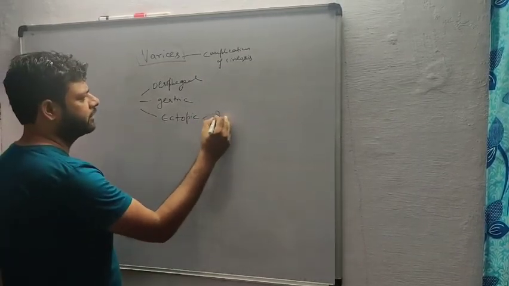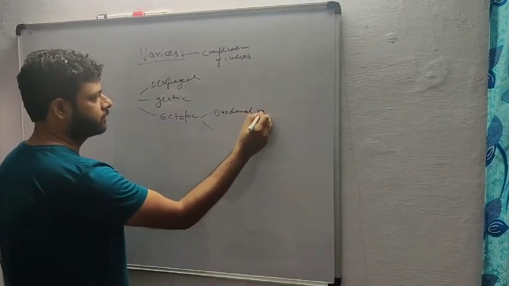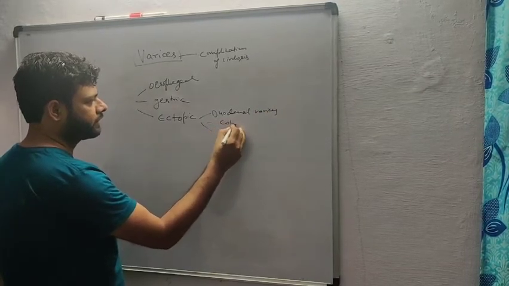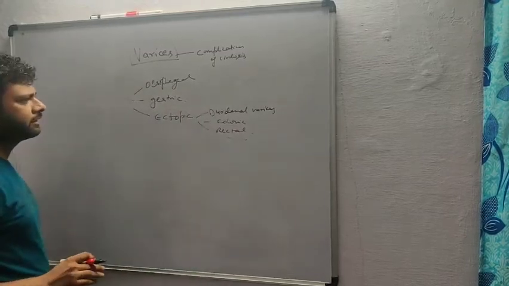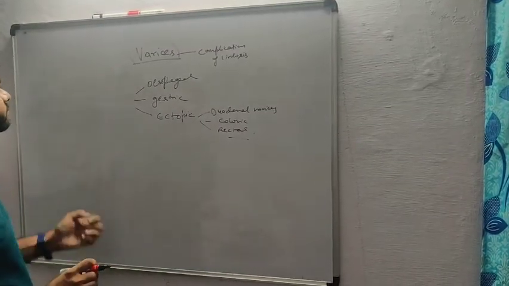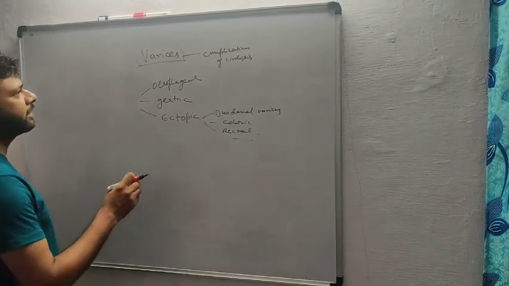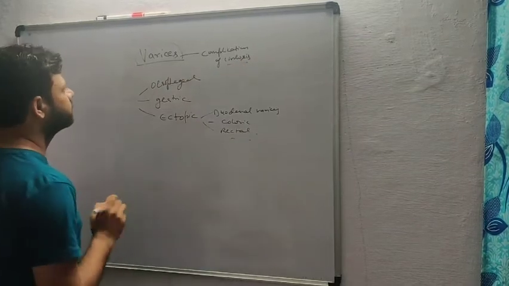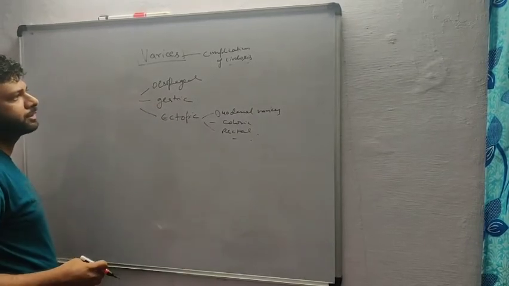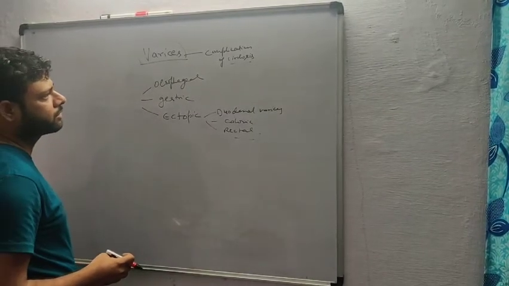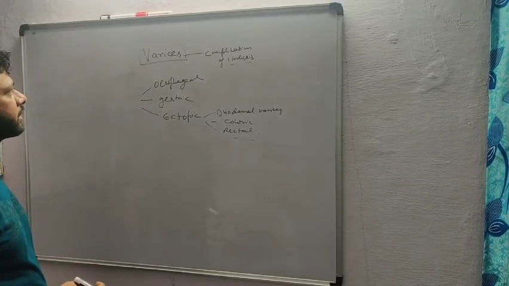The most common site of ectopic varices is the duodenum. So duodenal varices, colonic varices, rectal varices. There are various types of ectopic sites where the varices are found. Varices are nothing but dilated blood vessels. Particularly in cirrhosis, when portal hypertension occurs due to sinusoidal obstruction or sinusoidal lesion, the varices occur.